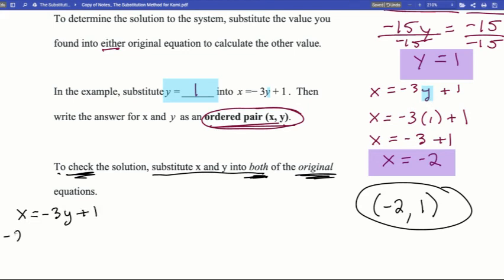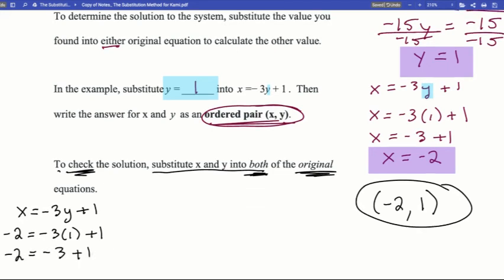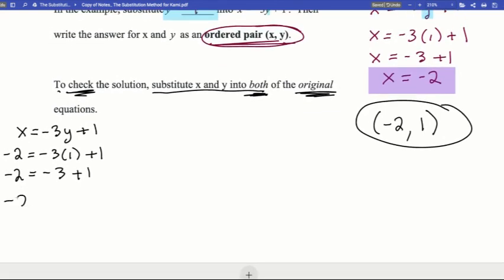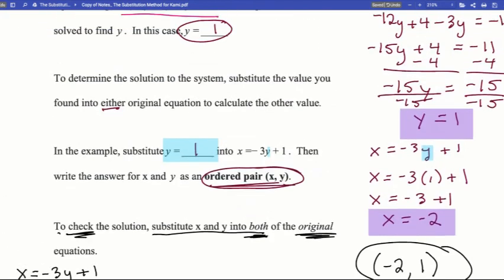Negative 2 equals negative 3 times 1 plus 1. And I get negative 2 equals negative 2. Check. This one works. But that's only one of my equations. I have to do it for both to make sure it works in both.